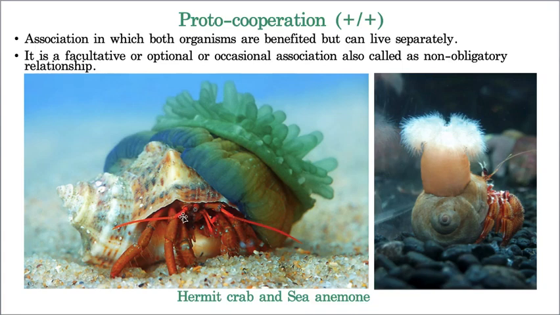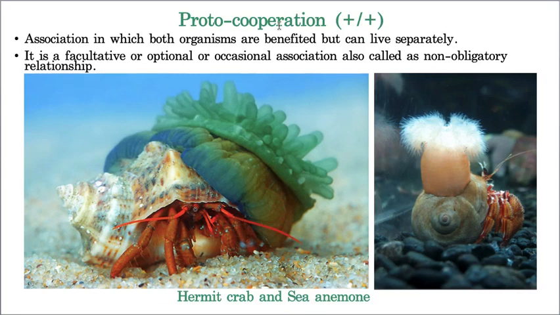Whereas hermit crab is also getting benefited, because in proto cooperation, both the organisms are equally benefited. That you need to clearly understand. So what benefit is the hermit crab getting? Let us see. This sea anemone consists of tentacles, so it helps in protecting this particular hermit crab from the predators. So here you clearly must have understood both are equally benefited. That's why it is a good example for proto cooperation.